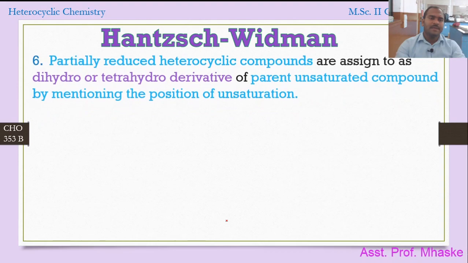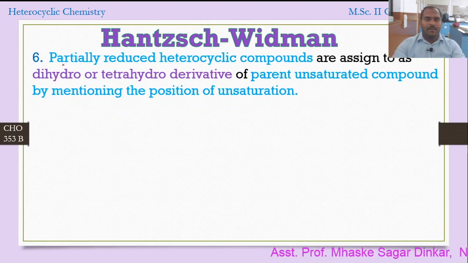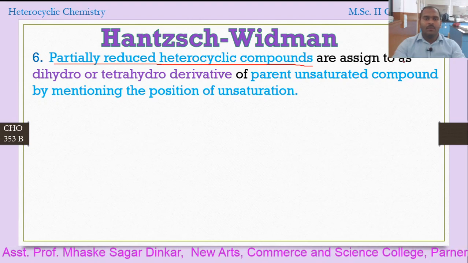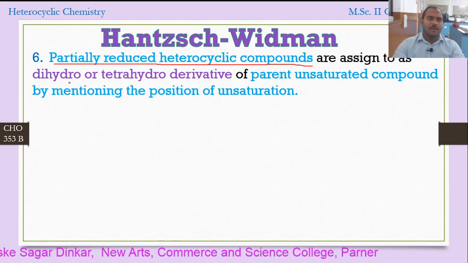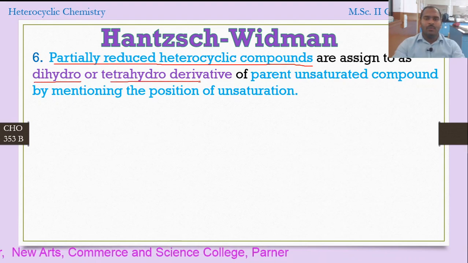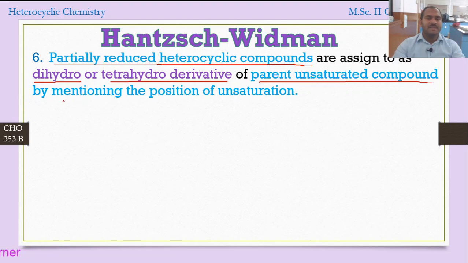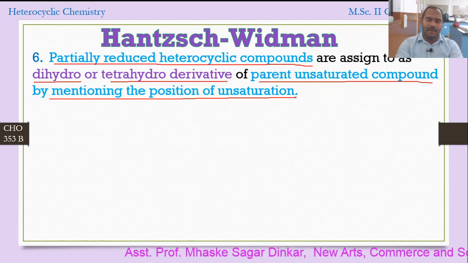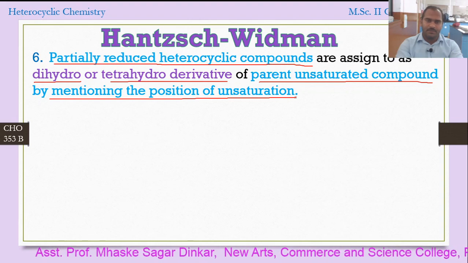Now the next rule: if it is a partially reduced heterocyclic compound, in that case we have to use the words dihydro or tetrahydro derivative, depending upon the saturation of the parent unsaturated compound, by mentioning the position of saturation. So when there is a partially unsaturated heterocyclic compound, we have to use the words dihydro or tetrahydro with the names, mentioning the position. So that is the sixth rule.